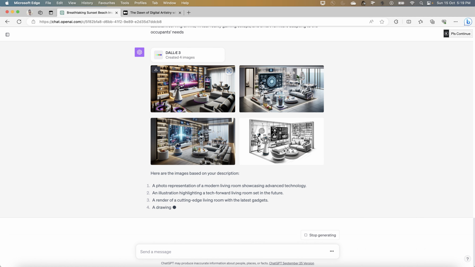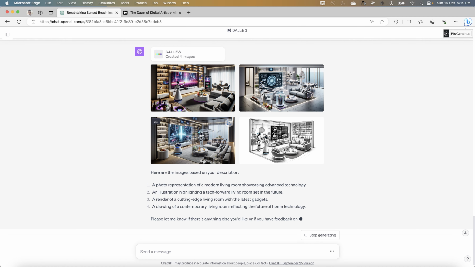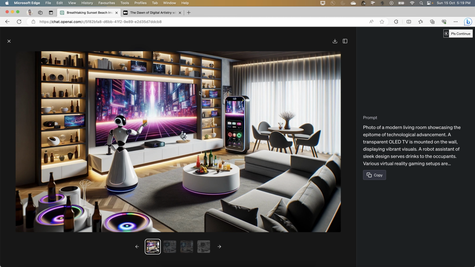So you see that all the images are doing great, but I'm liking the first one practically. And this is a photo of a modern living room showcasing the epitome of technological advancement: a transparent OLED TV, which you can see. And OLED TV these days is pretty much something everyone is liking, and it is mounted on the wall, displaying vibrant visuals.